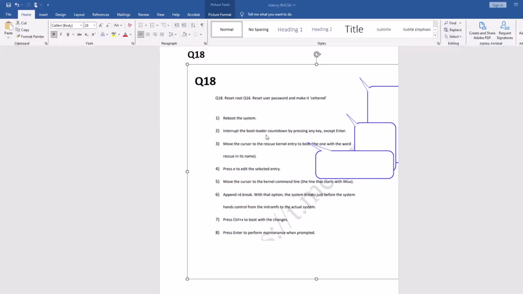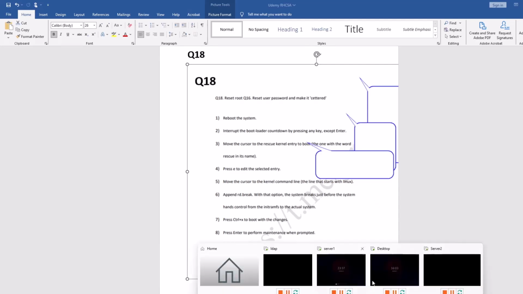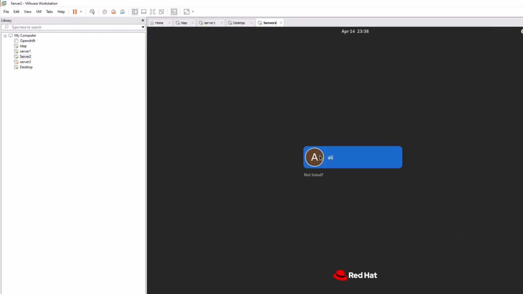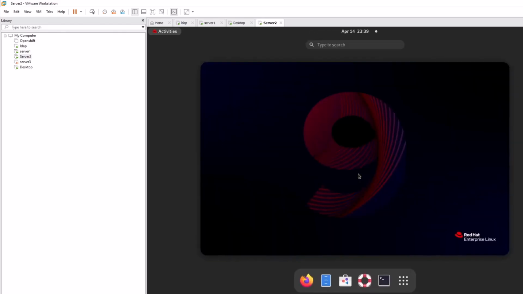When you come to this question, it says you need to reset the password of the server. They already define that this task must be done on server 2. I'm in node 2, so I'm just running it. I have some issue with node 2, but that's okay. It's up now, you can see server 2. Let me log in. You have to break the password, and I will show you how. It's very easy. You have seen so many videos on the internet, but let me show you how you can do it.